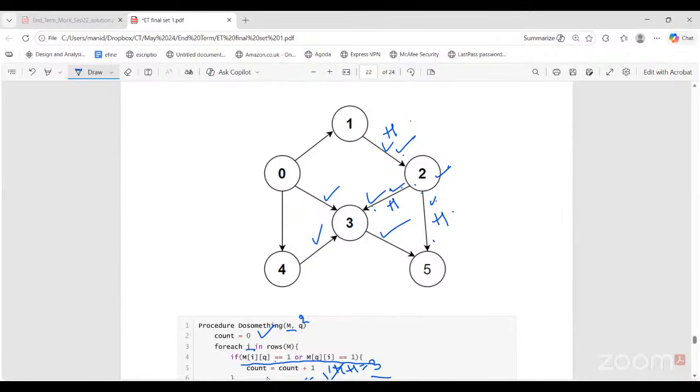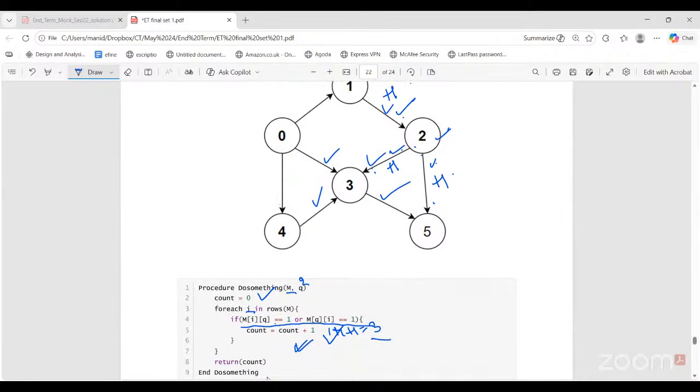Basically, this question, if you look, is just counting how many incoming and outgoing edges there are for a particular node Q. The degree will be the sum of incoming and outgoing edges, right? So in this case, it is the degree only.